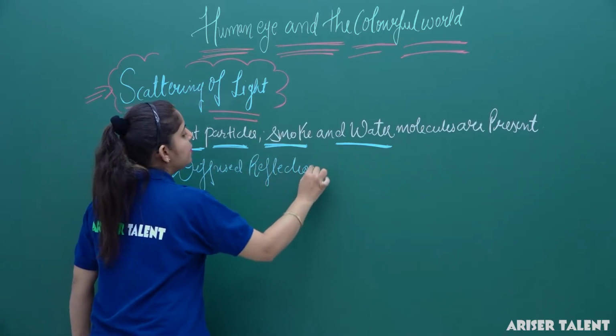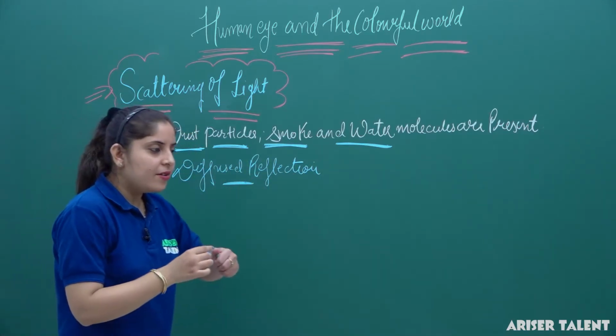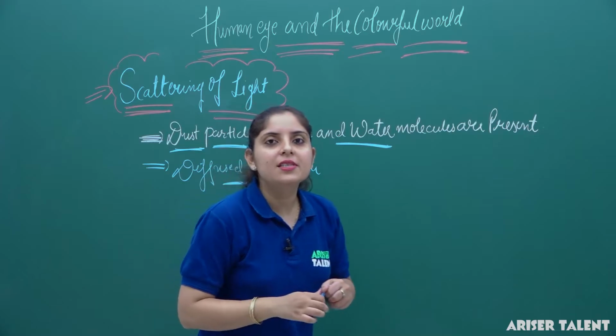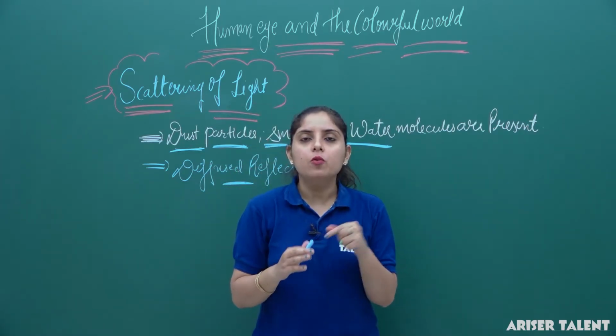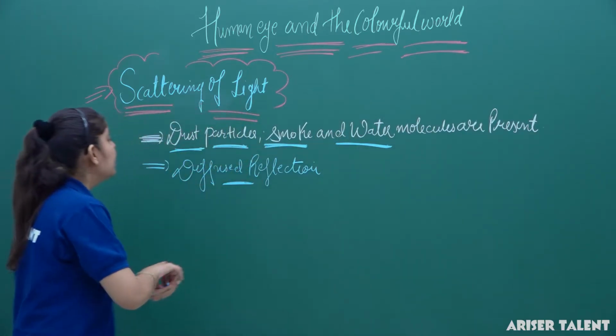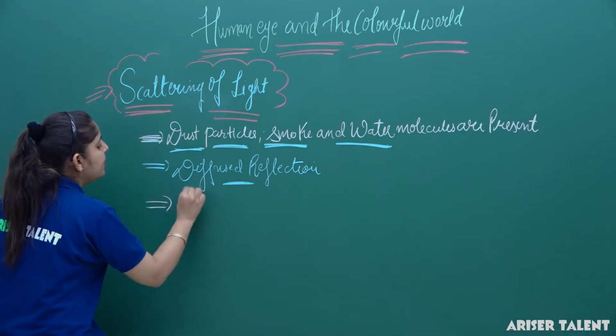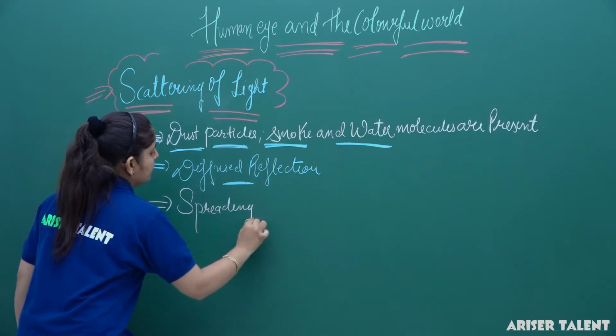What is this diffused reflection? We discussed in our previous lecture that when a ray of light is incident on a surface, instead of following the same path, it moves here and there, and this is our diffused reflection. So, the spreading of light in different directions is known as scattering.